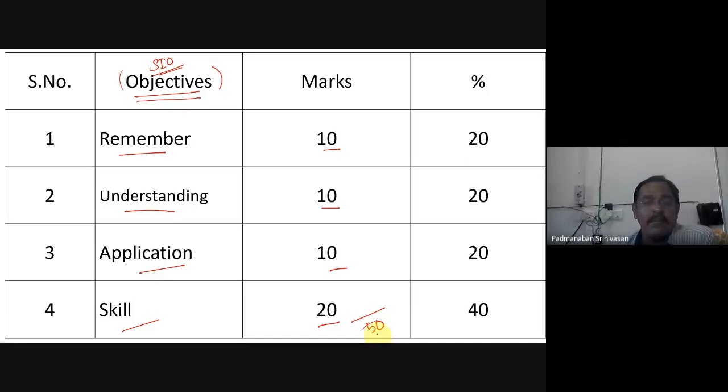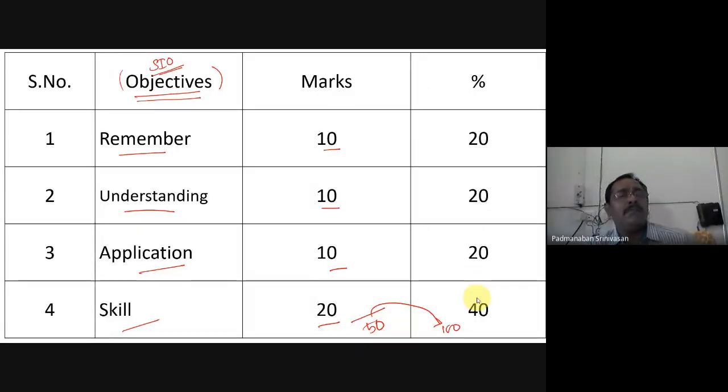When converted upon total, it will be 100: 10 goes to 20, 10 goes to 20, 10 goes to 20, and the last 20 goes to 40. You get 100%. See how it has been arranged. Remember 10, understanding 10, application 10, and skill 10.